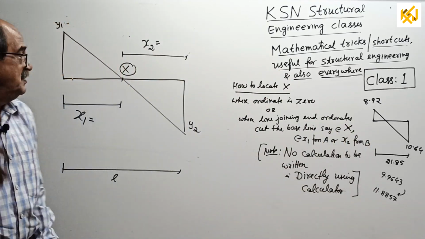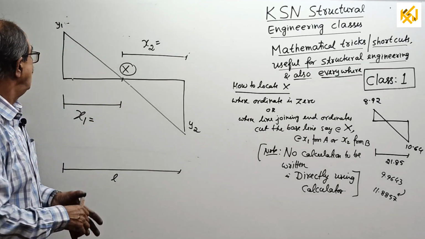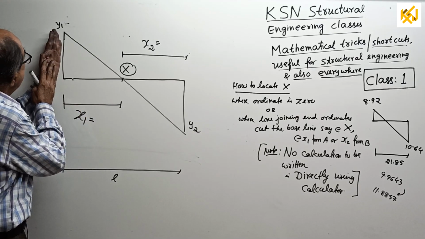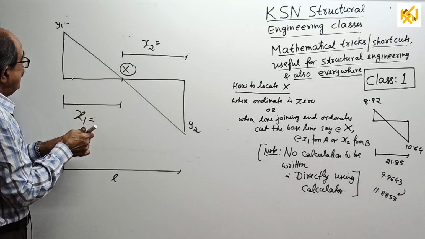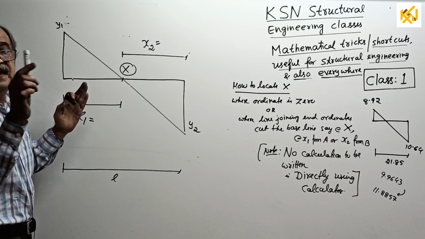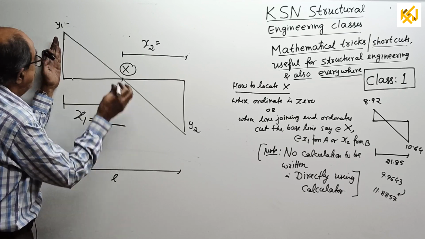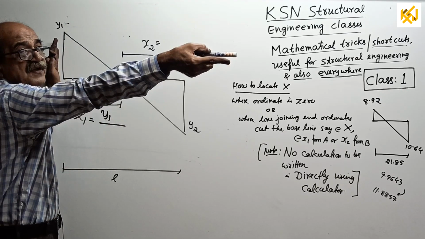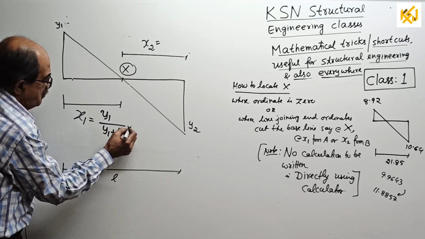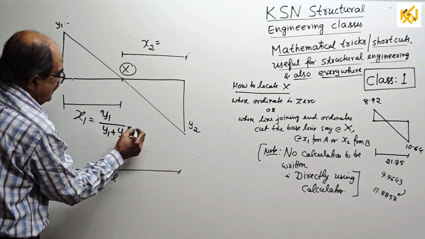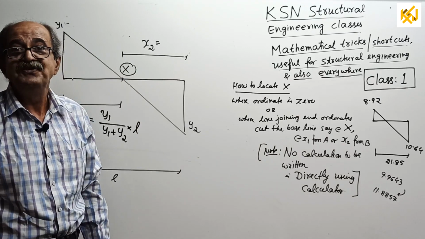First, thoroughly the principle. If you want this distance, first decide from where you want. I want from this side. So stand here. See, this ordinate, y1. I want the distance from this ordinate. The expression is: from where you want, that ordinate, y1, because I want from this side, divided by this ordinate plus the other side ordinate, which is below the line, y1 plus y2, multiplied by the full length L. That's all. Some will say, oh, so easy.